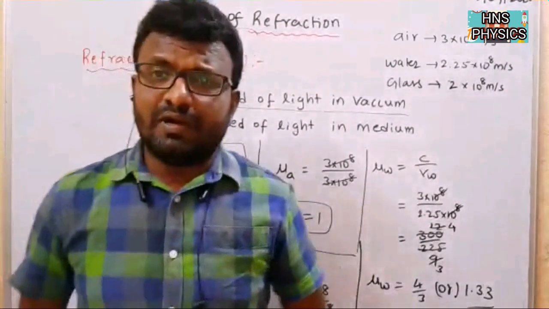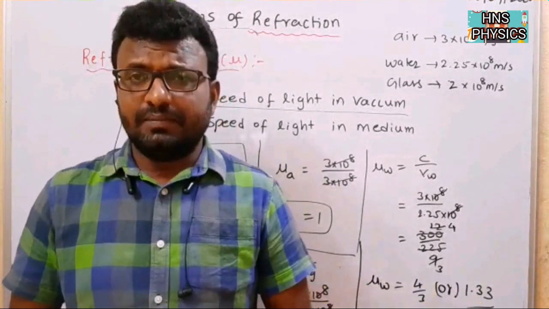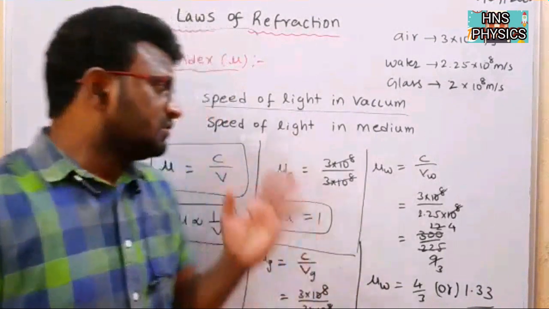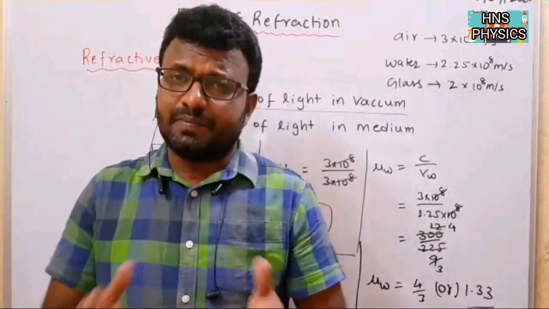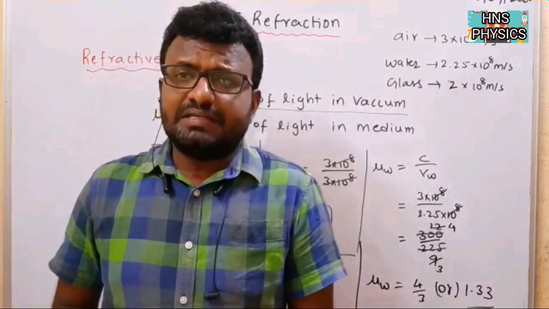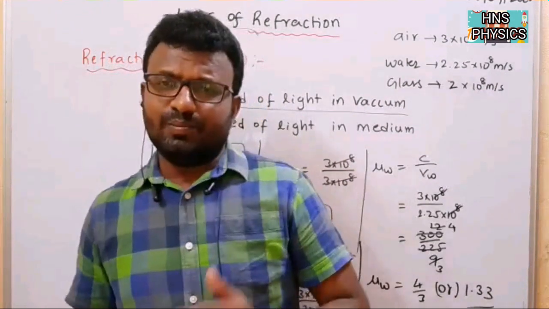The conclusion here is that refractive index depends on the density of the medium. So if refractive index is more, the speed of light in that medium is less. If refractive index is less, the speed of light in that medium is more.